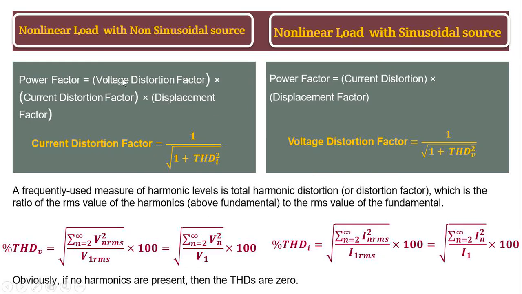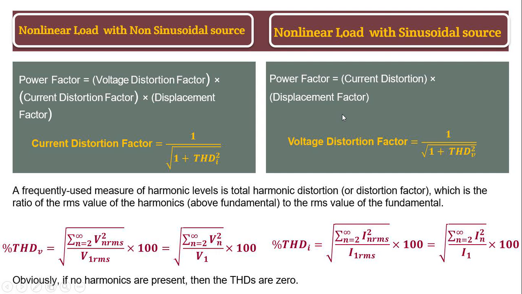Now you see here, when your load is non-linear and source is also distorted, power factor is the voltage distortion factor multiplied by the current distortion factor multiplied by the displacement power factor. When only your load is non-linear and the sinusoidal voltage is of good quality, then power factor becomes current distortion factor times displacement factor.